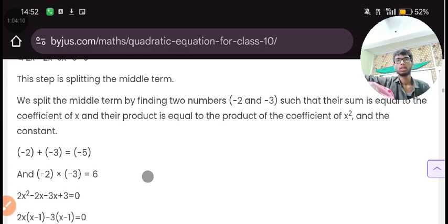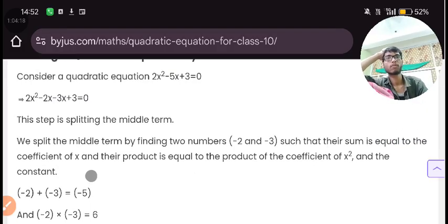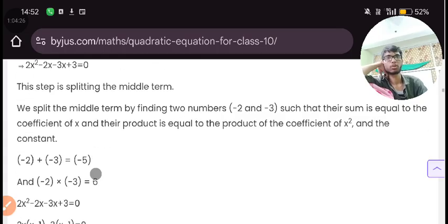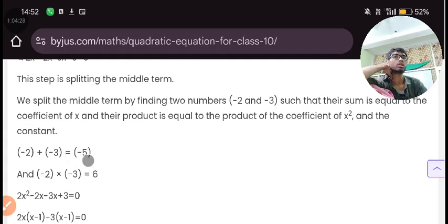We split the middle term by finding two numbers, -2 and -3, such that their sum is equal to the coefficient of x and their product is equal to the product of the coefficient of x square and the constant number.